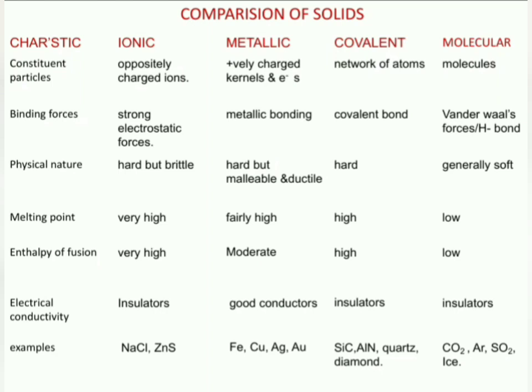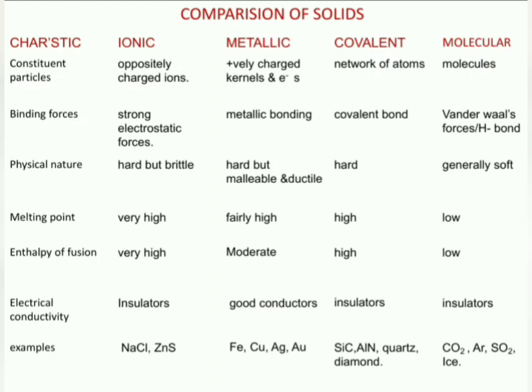In ionic solids, the ions are held by strong electrostatic forces or ionic bonds. In case of metals, metallic bond is present. In case of covalent solids, the atoms are held by covalent bonds. In molecular solids, the molecules are held by either van der Waals force or hydrogen bonds.